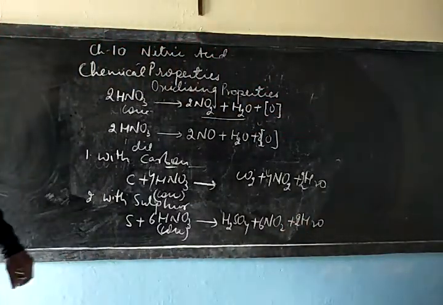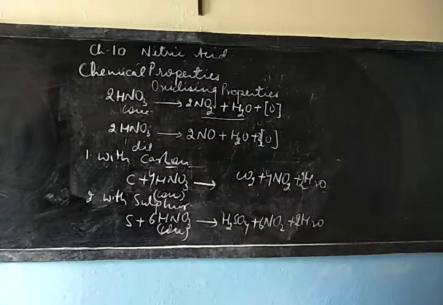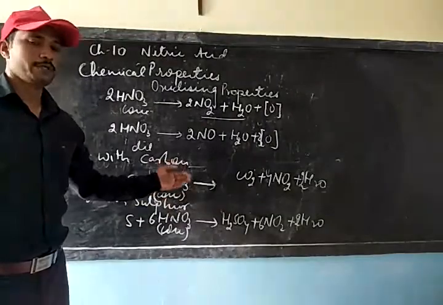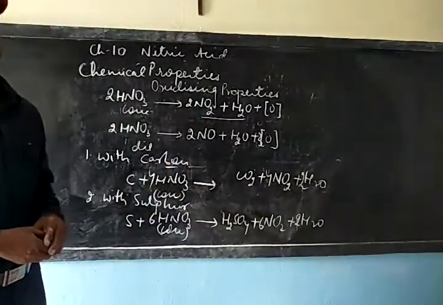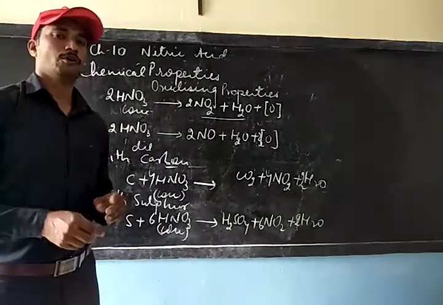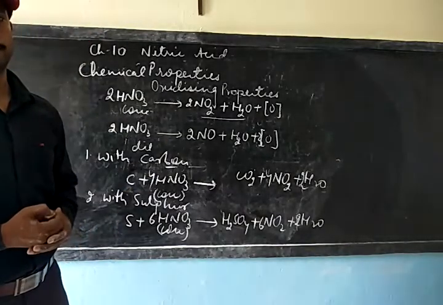So these are the two non-metals that you can see being oxidized due to the oxidizing properties shown by concentrated nitric acid. Let us now see how nitric acid can oxidize a metal like copper.